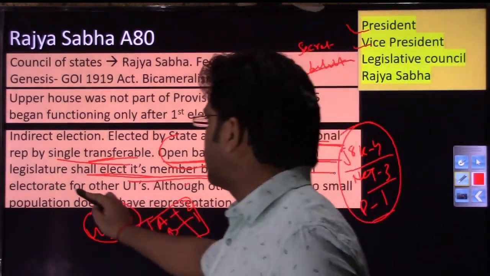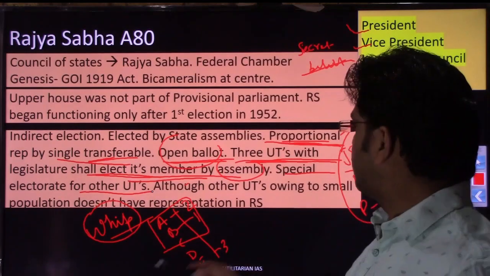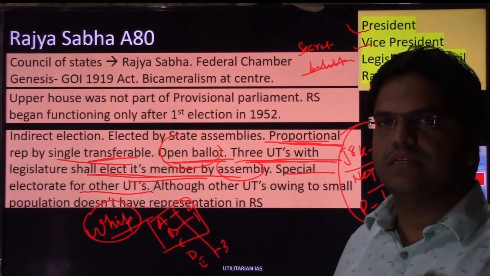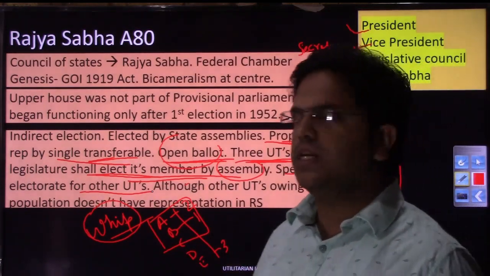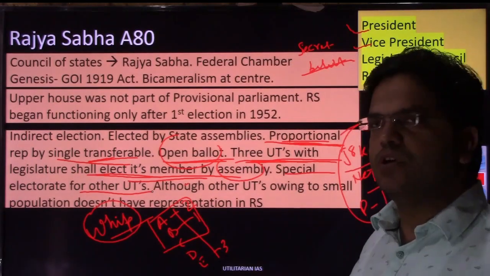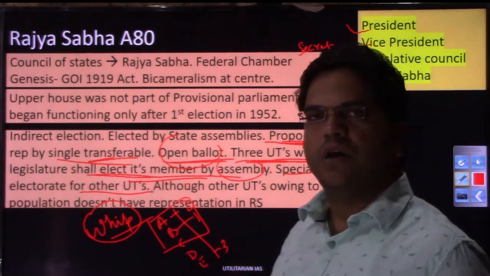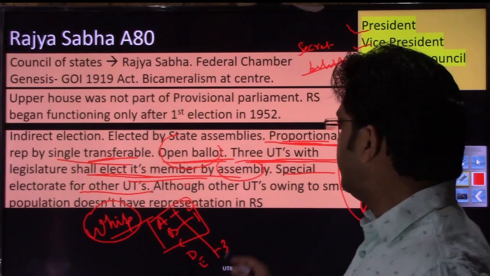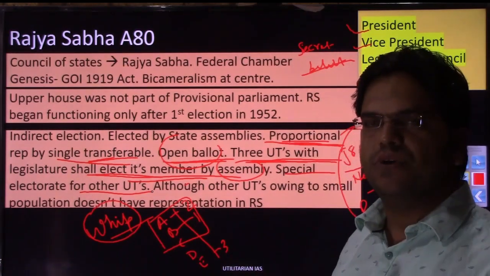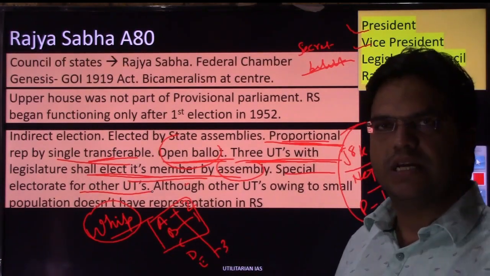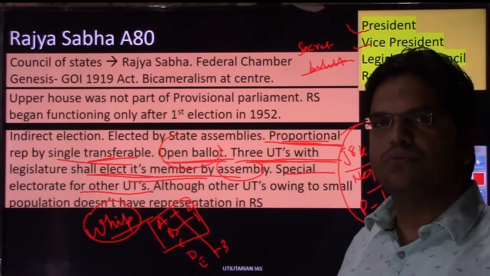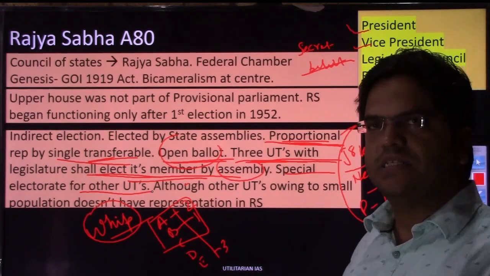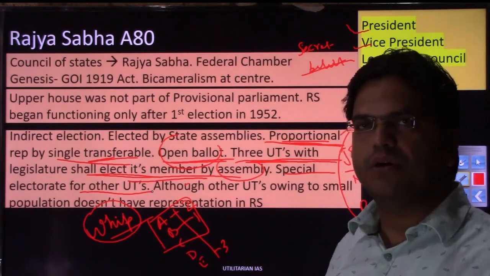Special electorate for other UTs as well. Due to the small size, the other UTs, that is Andaman Nicobar, Dadra and Nagar Haveli, Lakshadweep, have not been given any representation in Rajya Sabha, but the constitution does have a provision. So if there is any prelim question framed that in the constitution there is no provision for a Rajya Sabha seat for the UTs, that will be a wrong option.